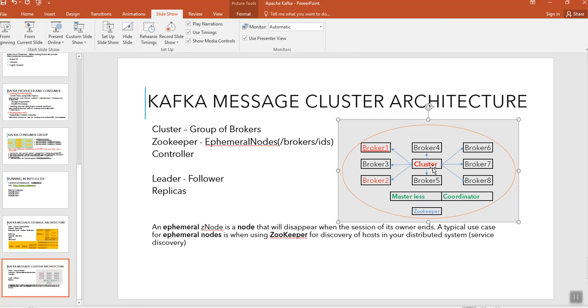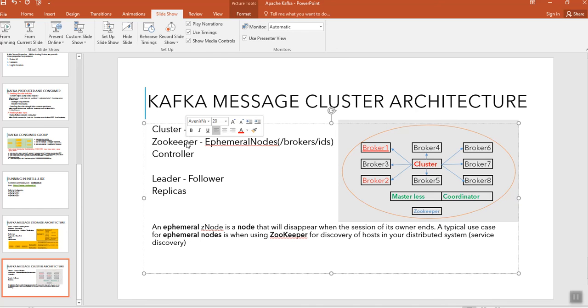But in Kafka, every Kafka broker is a masterless cluster. What I mean by that is, it does not follow the master-slave architecture. However, we have one more thing called ZooKeeper, which maintains the list of active brokers here.